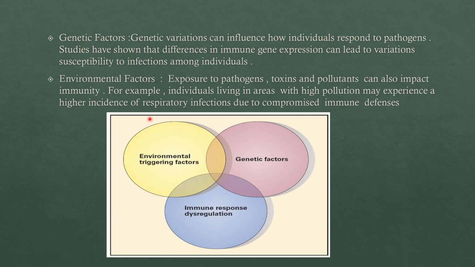You do not have so much pollution there, no smoke, no dust, so their immunity becomes stronger and stronger. But people who live in cities are constantly exposed to a lot of pollution, dust and smoke. The air which we breathe in, the water which we drink, nothing is good here. As a result, our immunity also gets impacted.